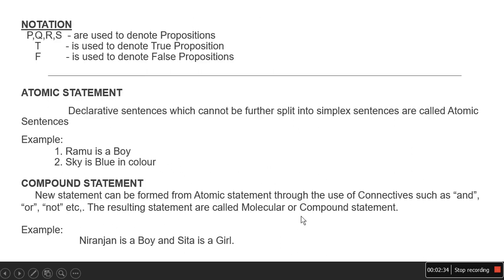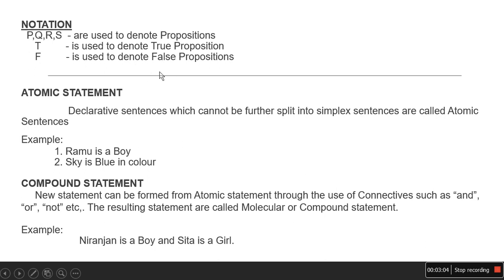Okay, now we go with the notations. For denoting propositions we are going to use the notations P, Q, R, S. All these notations are used to denote propositions. T is the symbol used to denote a true proposition, and F is used to denote a false proposition.